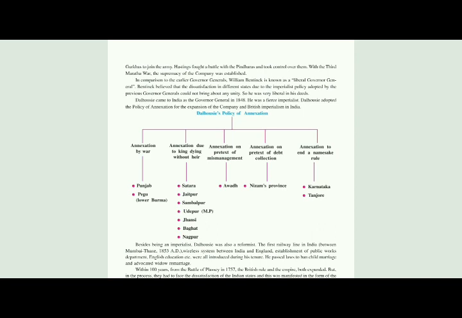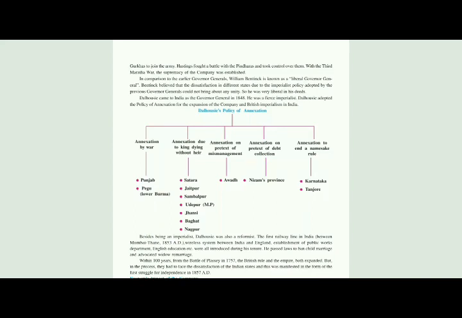Next paragraph. Dalhousie came to India as Governor General in 1848. Underline, children. When did Dalhousie come to India? In 1848. Underline 1848. So after Bentinck, our next Governor General was Dalhousie in 1848. Now it is important, the topic Dalhousie's policy of annexation is important. He was a fierce imperialist, which means violent, very aggressive. Dalhousie adopted the policy of annexation for the expansion of the company.